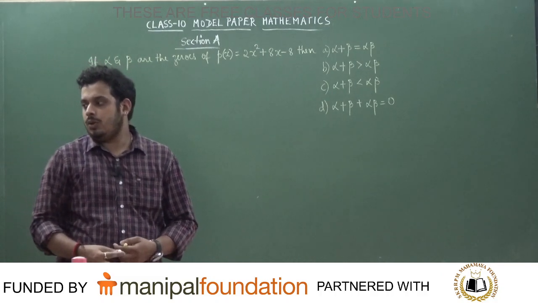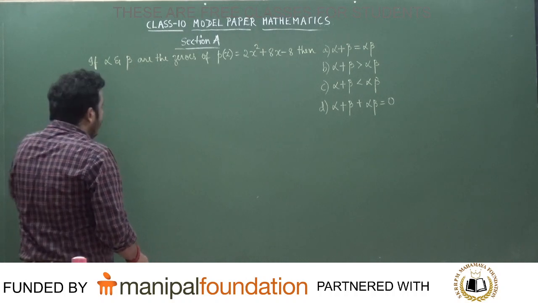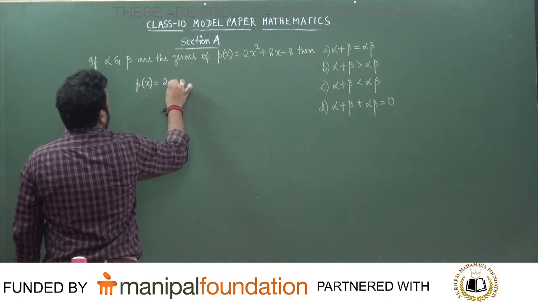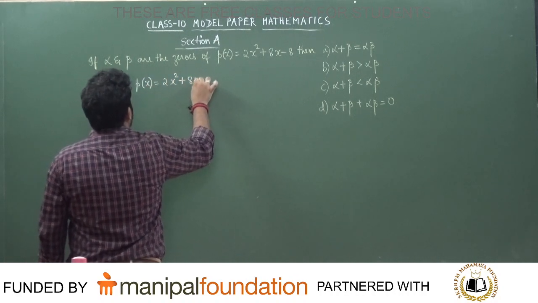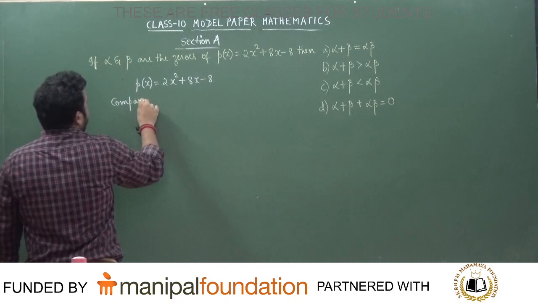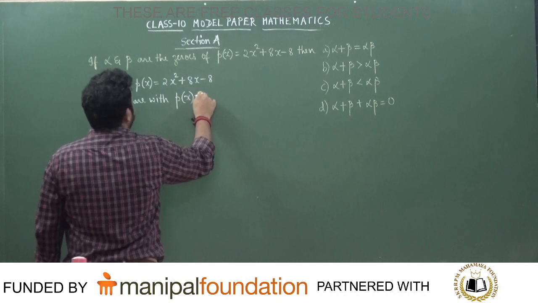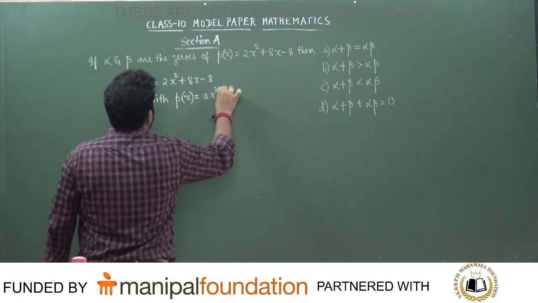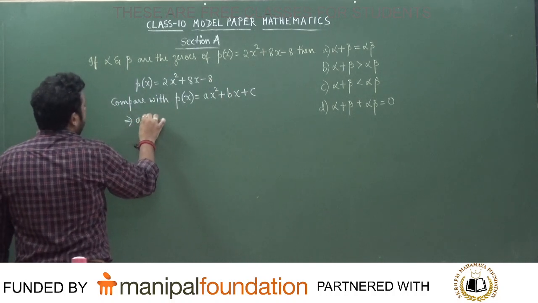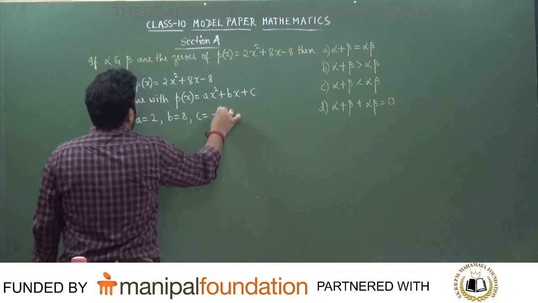Now we'll see how to solve these problems. What is given in the problem here? It is given that alpha and beta are the zeros of p of x, P of x is equal to 2x square plus 8x minus 8. We will compare this with the standard quadratic polynomial ax square plus bx plus c. This implies a is equal to 2, b is equal to 8, c is equal to minus 8.